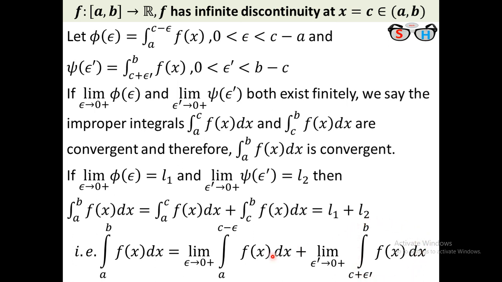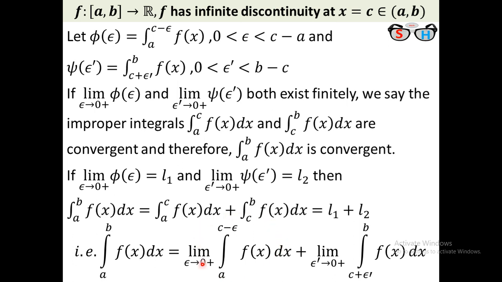Now I say it in a different approach. You see that actually I want to integrate from a to b. For that purpose, I break down the interval into two parts. One is a to c and another is c to b. Now we have to integrate from a to c, but we take some point before c. There is some c minus epsilon just before c, and if epsilon tends to 0, then c minus epsilon gradually tends to c. So I take epsilon tends to 0.